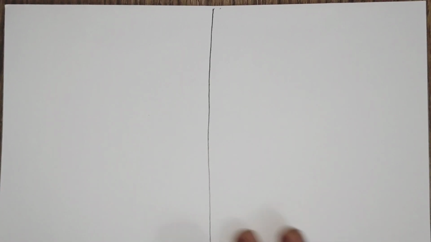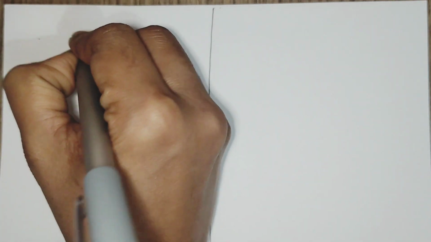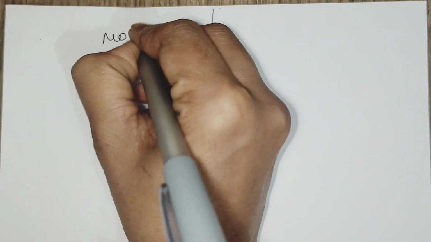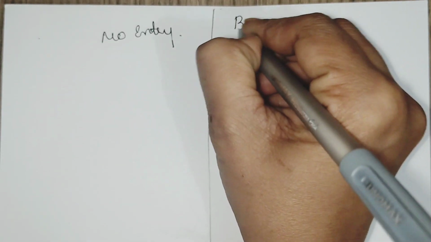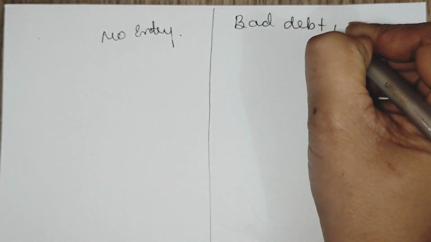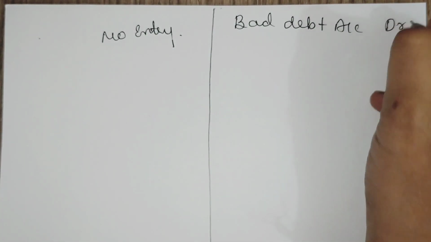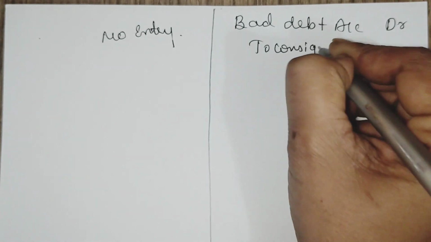If in case any bad debt is incurred and del credere commission is paid, there will be no entry in the books of consignor. In the book of consignee, bad debt account debtor to consignment debtors account.